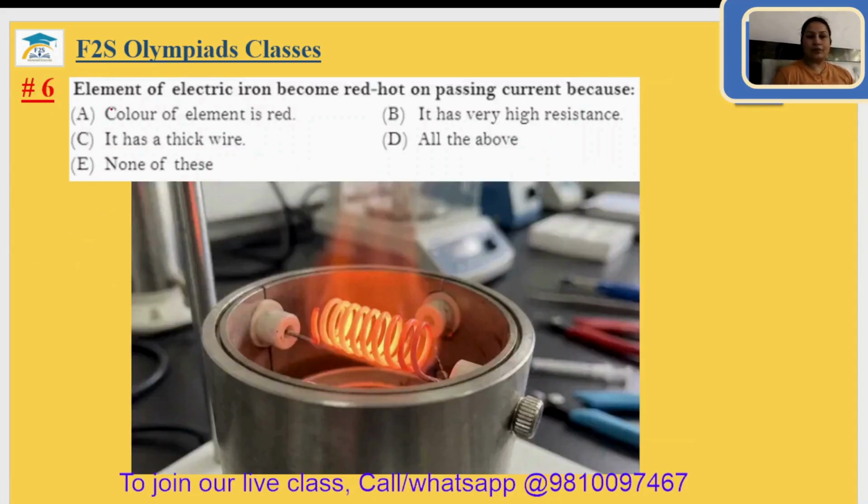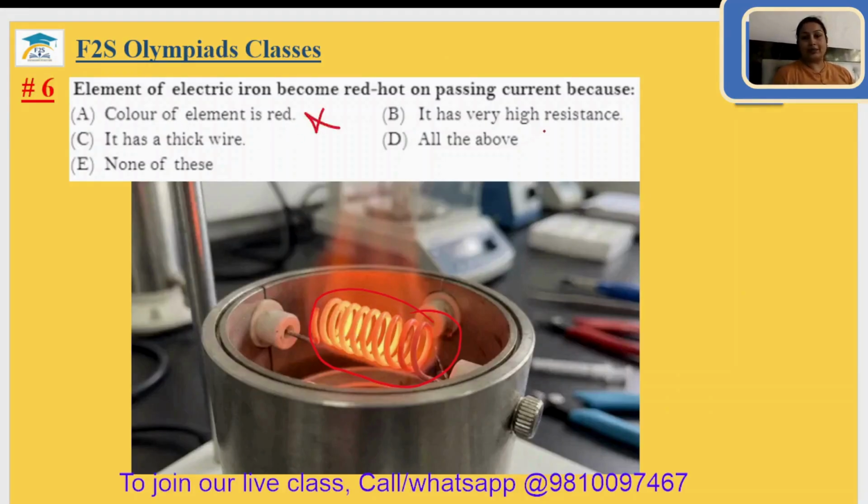Question number 6. The element of an electric iron becomes red hot on passing current because... You can see this is the electric iron's element. The electric iron element also looks the same. That's why I have shown this picture here. When electricity passes through it, it becomes red hot. So why is the color of the element red?